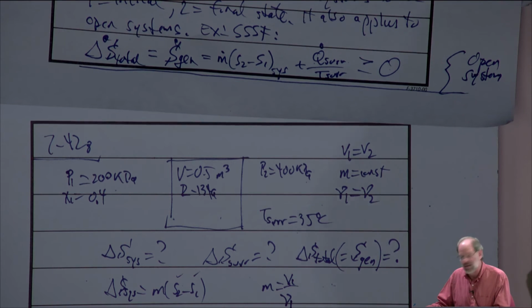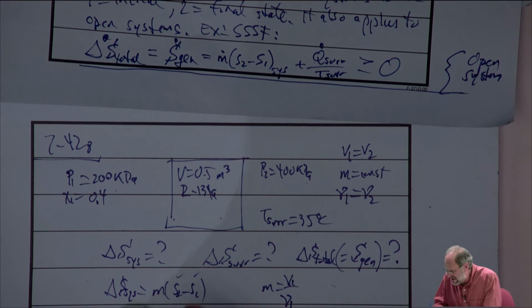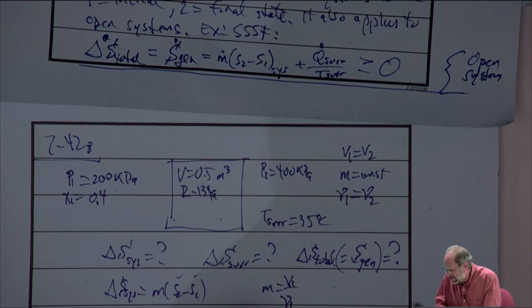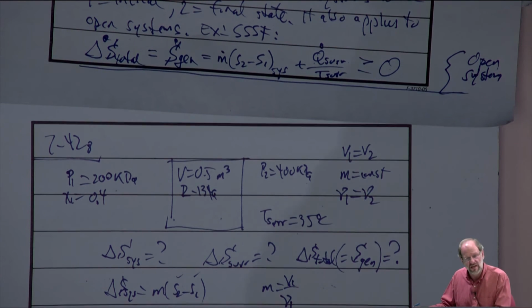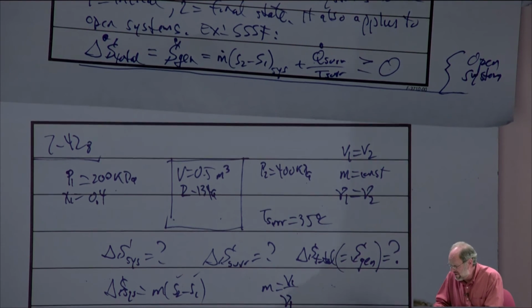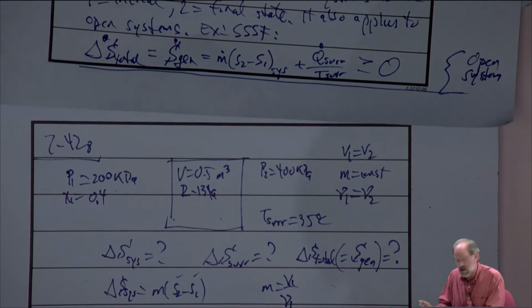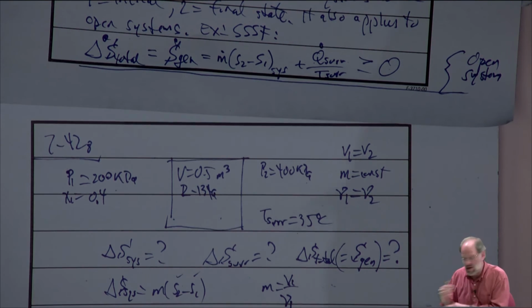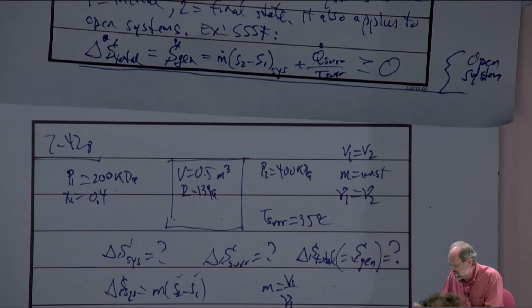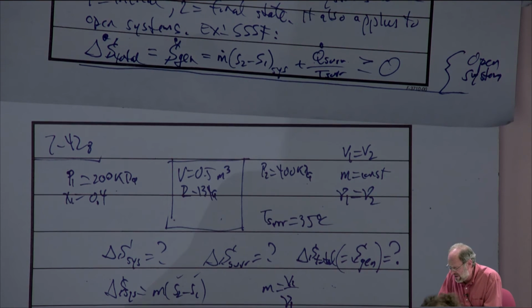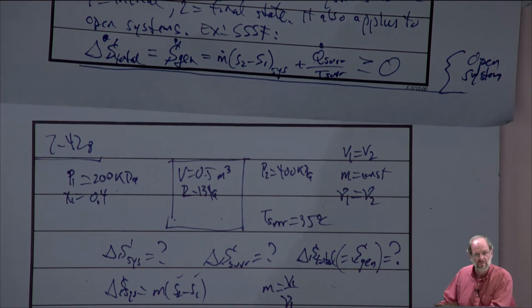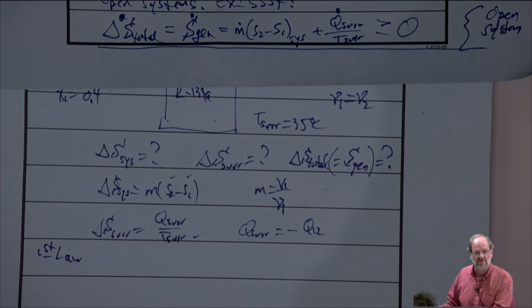What about the entropy change for the surroundings? Well, remember, that's just Q over T, and for the surroundings, it's the heat transfer to the surroundings divided by the temperature. Now, we know the temperature of the surroundings. How do we find the heat transfer to the surroundings? Well, the heat transfer to the surroundings comes from the system. They're just equal but opposite. So that's just minus Q12. And of course, the only way we have to find Q is the first law.